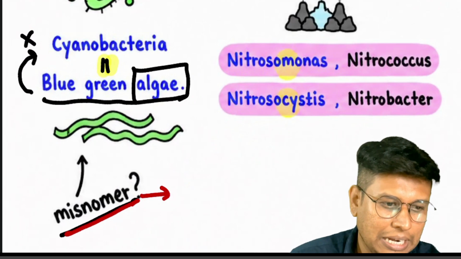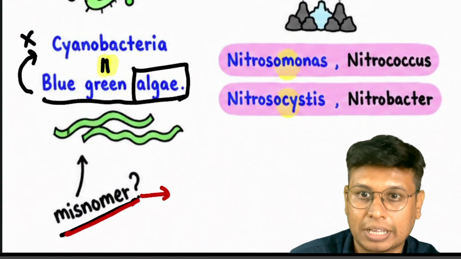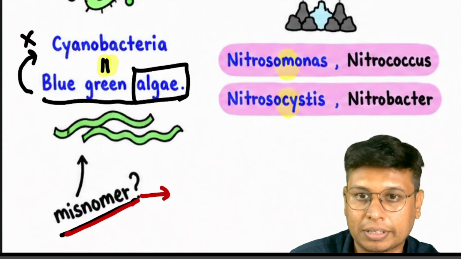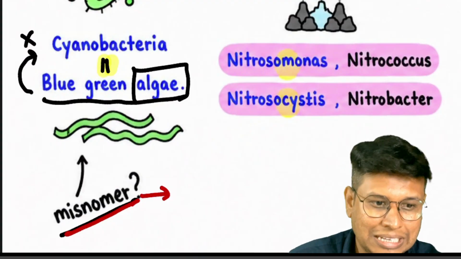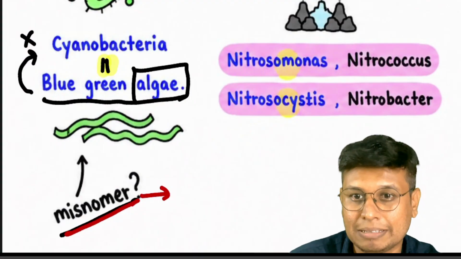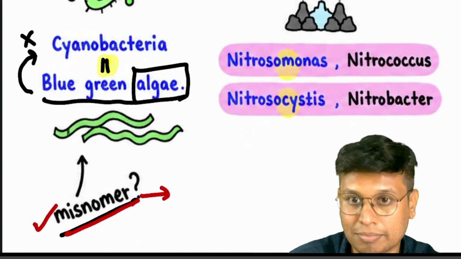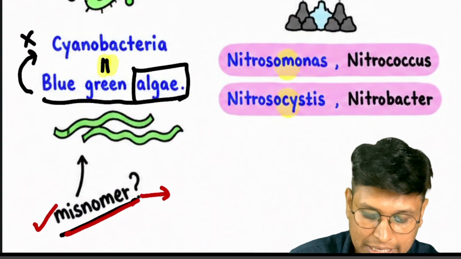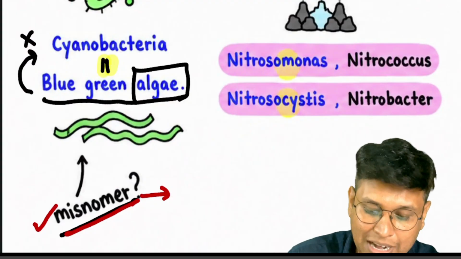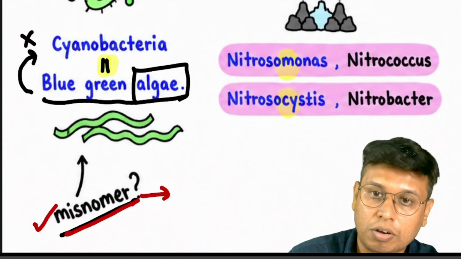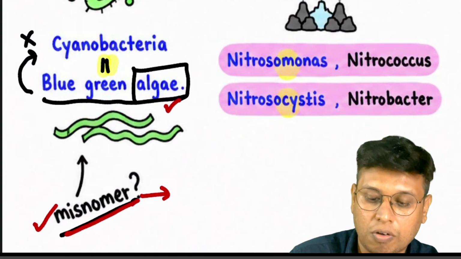For example, in India we say Xerox for photocopy, right? The excavator we call JCB. These are misnomers. Actually, those are brand names, not the equipment. And here, cyanobacteria is a prokaryote, not a eukaryote, so we cannot call it algae.